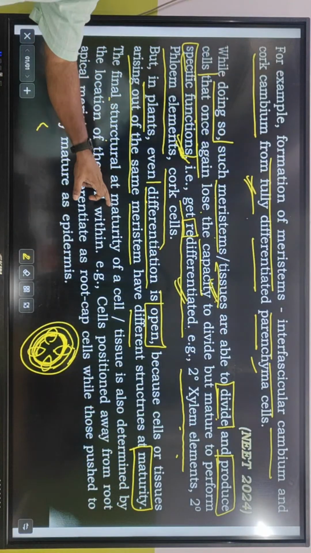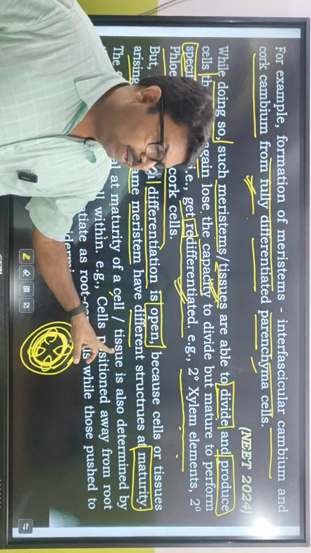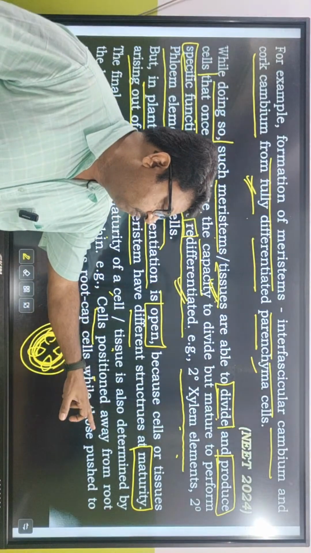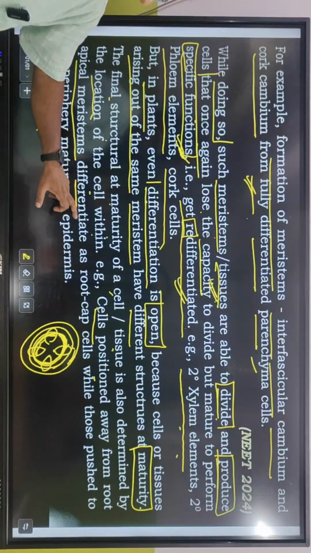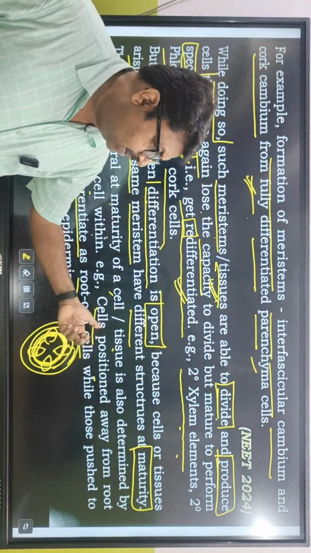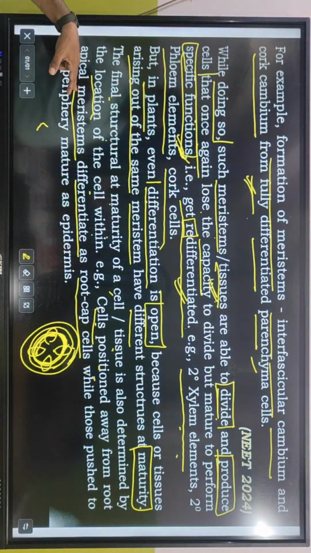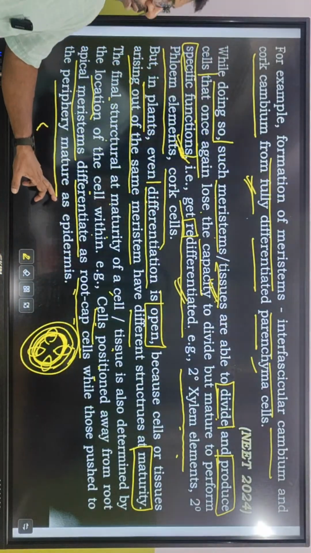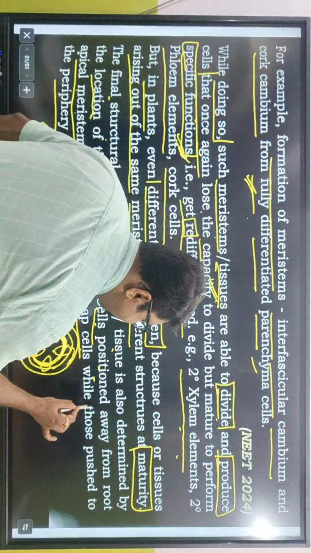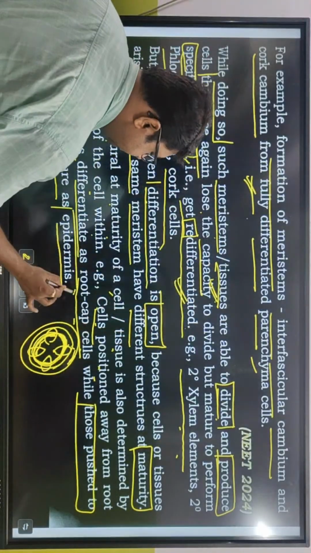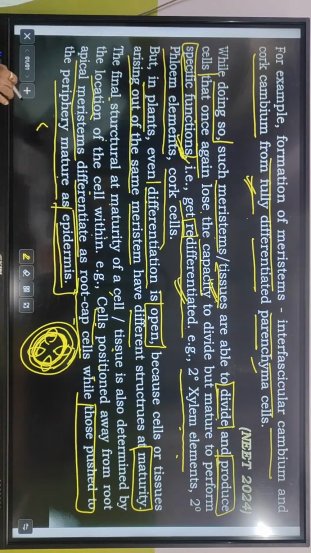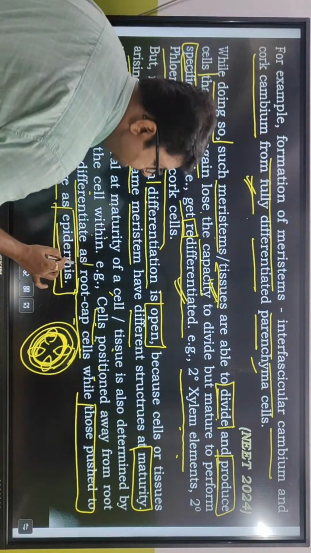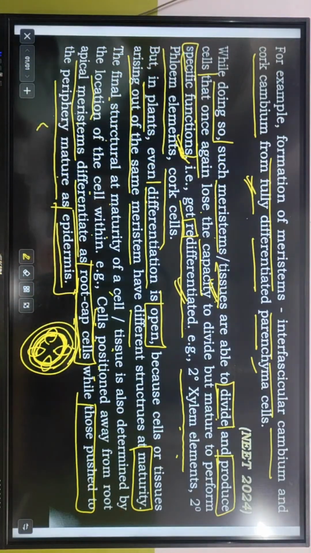The final structure and maturity of a cell or tissue is also determined by the location of the cell within it. Example, cells positioned away from the root apical meristem differentiate as root cap cells, while those pushed to the periphery mature as epidermis. Those that get pushed outward become epidermis, they mature peripherally. And the cells positioned away from the root apical meristem differentiate to form root cap. What is root cap?